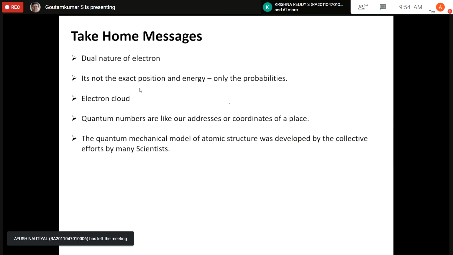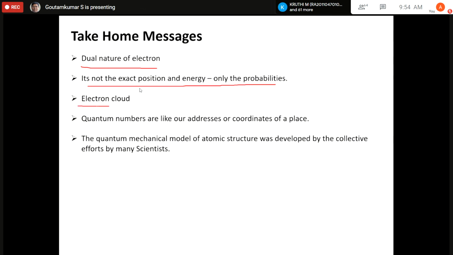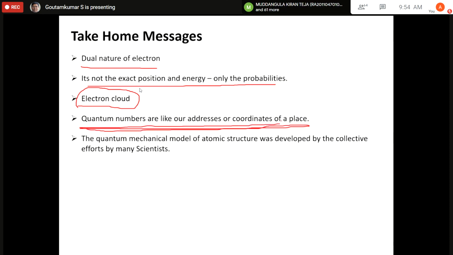And we learned the electron has dual nature, and it has no exact position and energy, only probabilities. Electrons are represented as a cloud, and quantum numbers are like our address or coordinates of a place, which tell everything about the electron, which orbital it is, and so on. And the quantum mechanical model of the atomic structure was developed by the collective effort of many scientists, and the shapes of the orbitals are calculated by the Schrodinger equation.